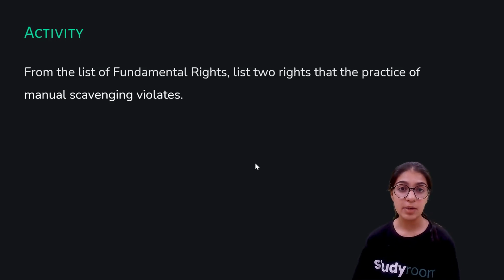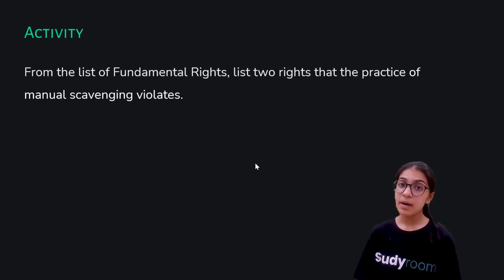The second fundamental right which is being violated in the practice of manual scavenging is the right against exploitation. People are being exploited, right? They are vulnerable to so many problems just because of this practice. We understood that during manual scavenging, you're exposed to so many infections and diseases.